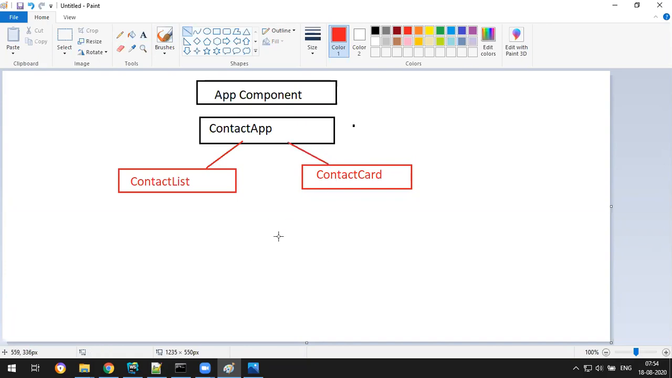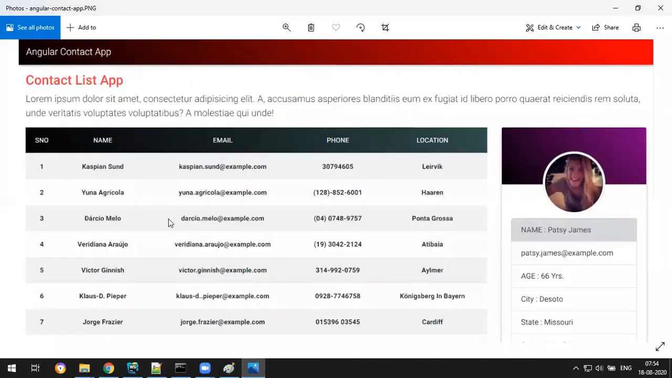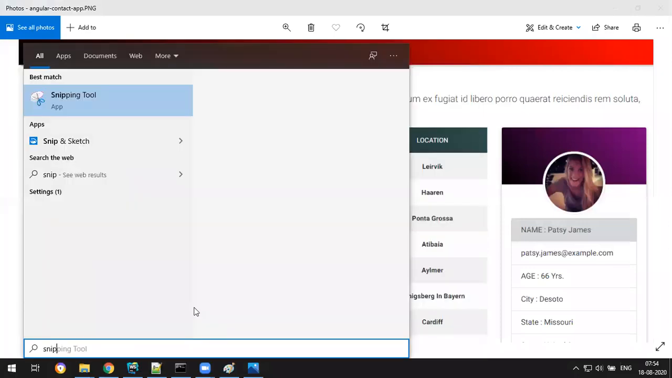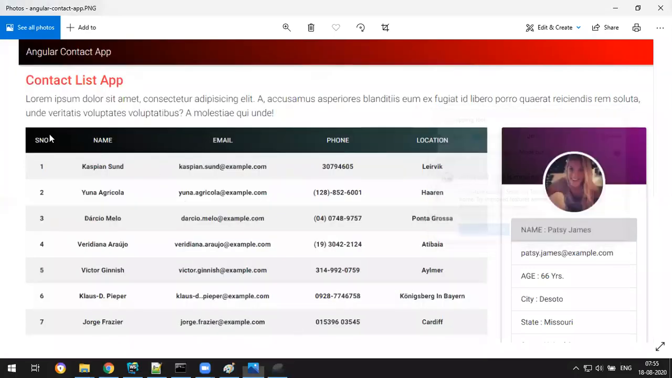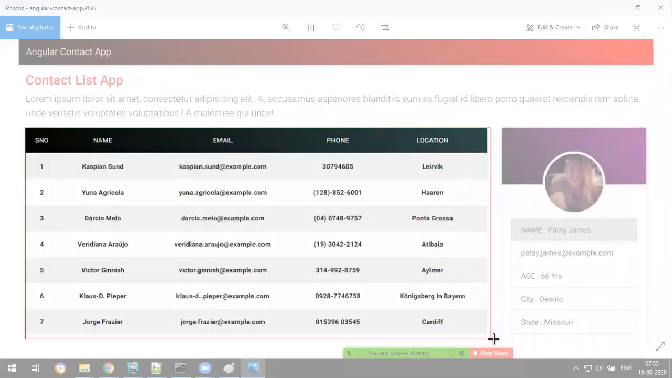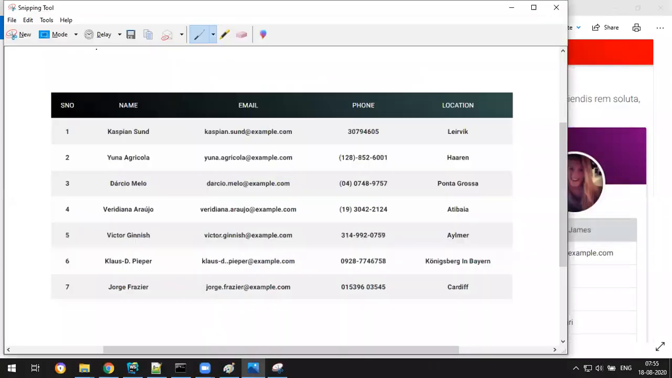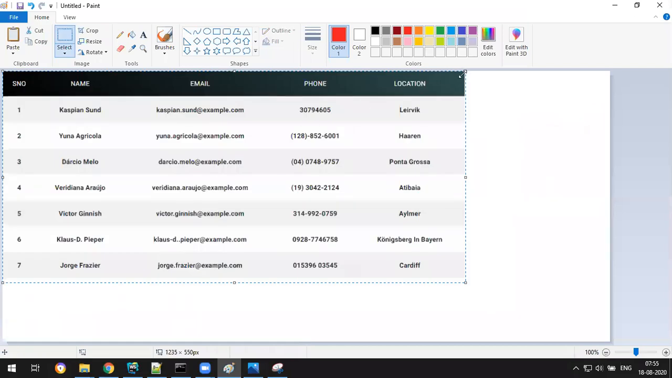Now the concept of component interaction is in the contact list, where you have the table format, right? If I select some data in the table, I want to display that data in the card. For example, if I select something here, can we do one thing? Can we take this table? Okay, edit, copy, paste.